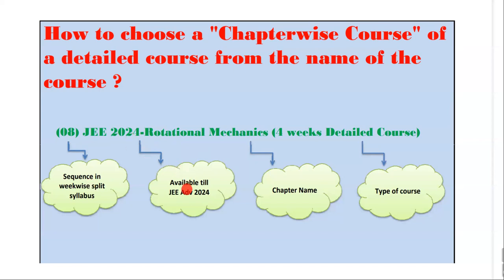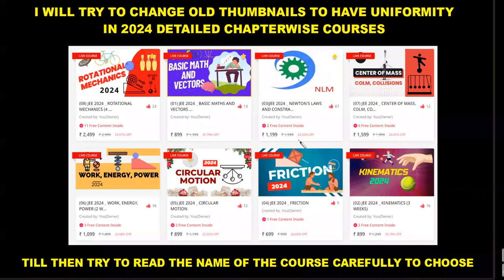This year represents the availability of that course till what date? When I write 24, it is the 2024 JEE Advanced date. Whenever it is, you will have all the content access, my doubts group, everything with you till that day. This is the chapter name, which is obvious. And here it will be written whether it is a detailed course or a crash course. So this is the nomenclature, the syntax or grammar. If it is JEE 2025, you will have 2025 here. Here you will have gravitation. Or here, if weeks are not represented, then it's a 1 week course. Right, so that's the syntax.